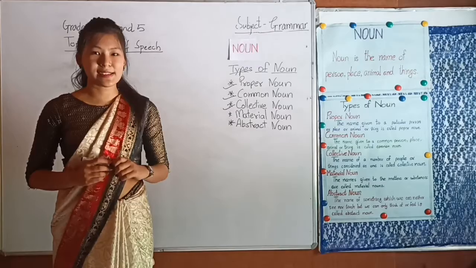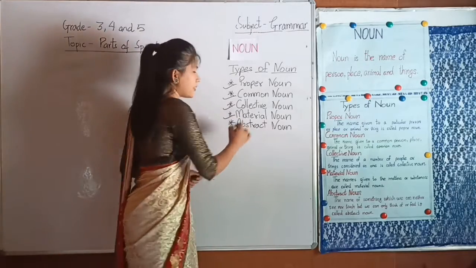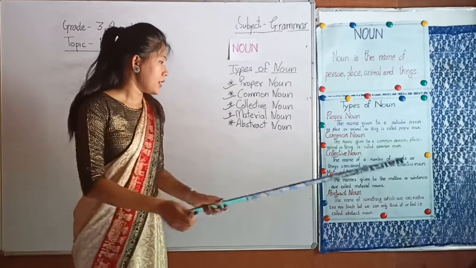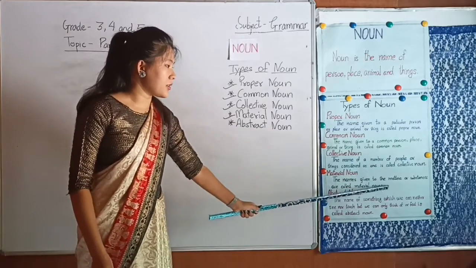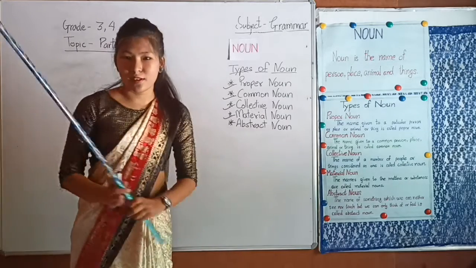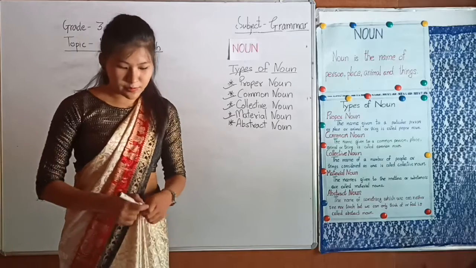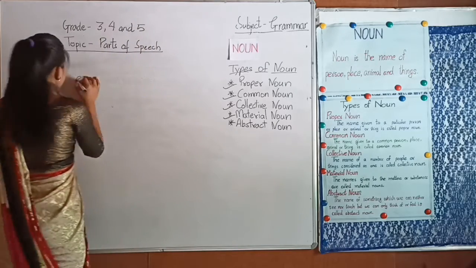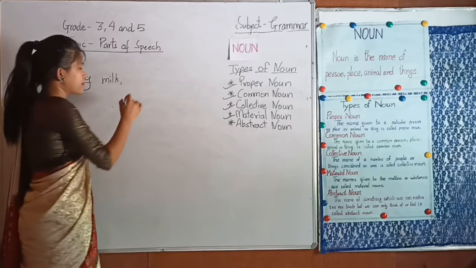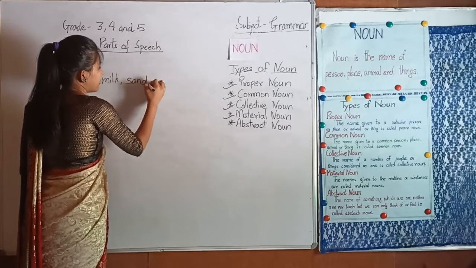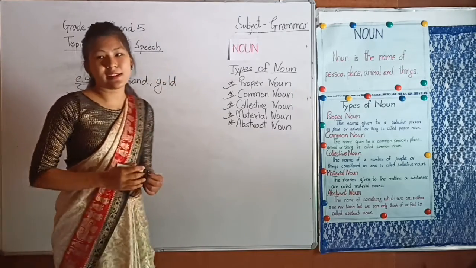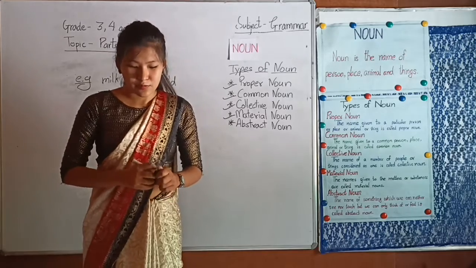Now next type of noun is material noun. So here is the definition of a material noun. The names given to the matters or substances are called material nouns. For example, milk, sand, gold, etc. are the examples of material nouns.